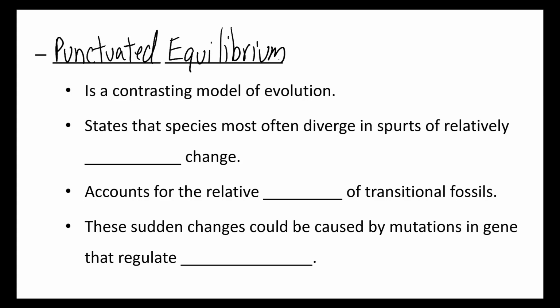Punctuated equilibrium states that species most often diverge in spurts of relatively sudden change, followed by periods of stasis, or not having a lot of change. And this punctuated equilibrium could account for the relative scarcity of transitional fossils. These sudden changes could be caused by mutations in genes that regulate development.